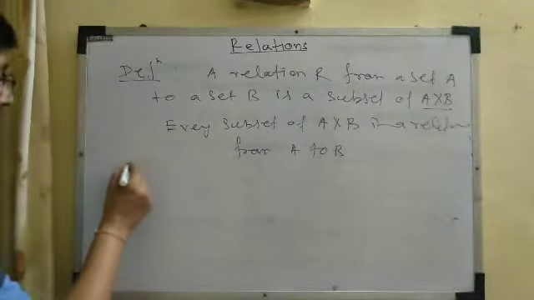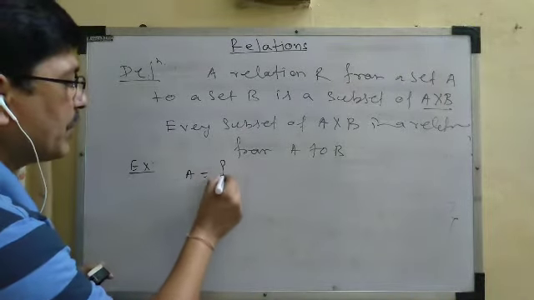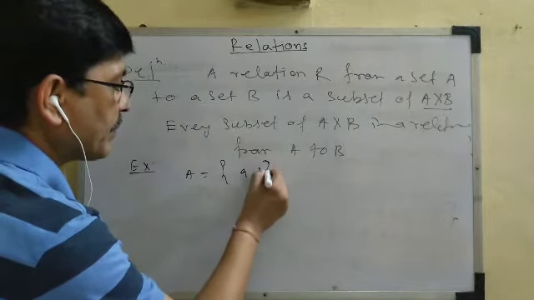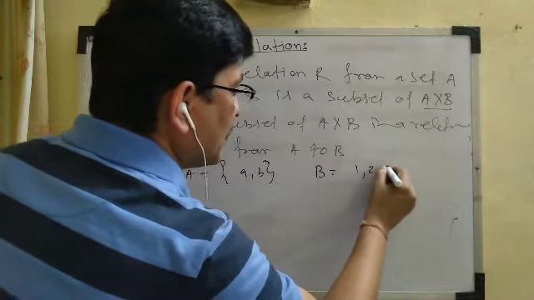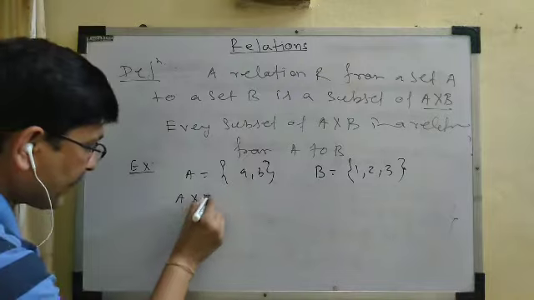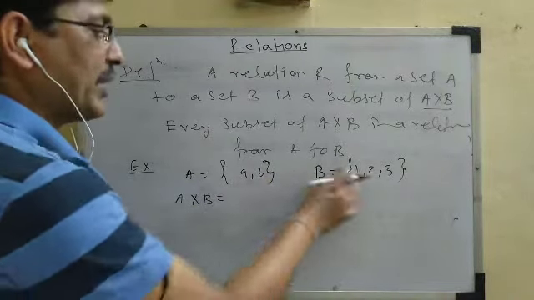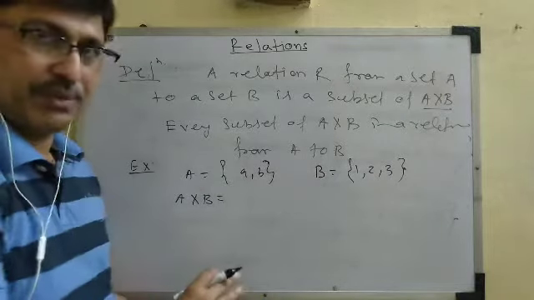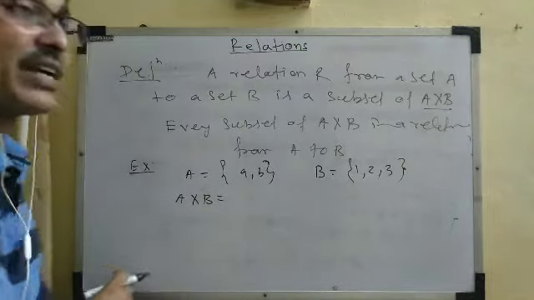Okay, let us take an example. Suppose A is the collection of two elements a, b, and suppose B is the collection of three elements 1, 2 and 3. Can you imagine A cross B? A cross B is the collection of ordered pairs (a,1), (a,2), (a,3), (b,1), (b,2) and (b,3). This collection of ordered pairs represents A cross B.